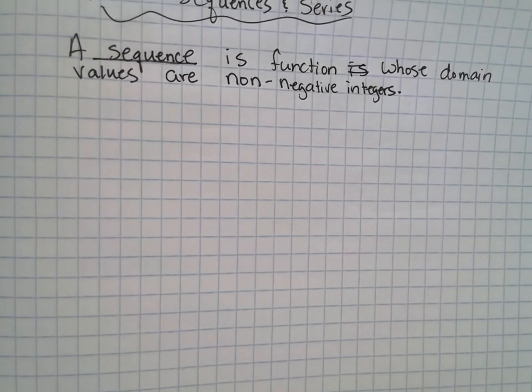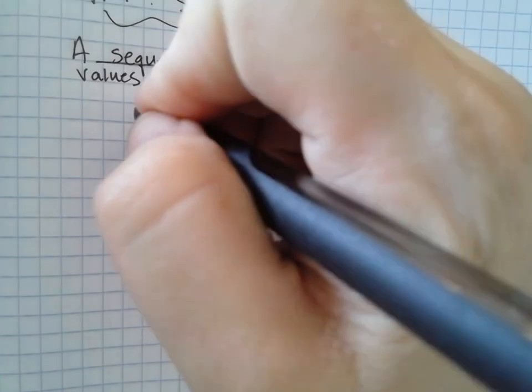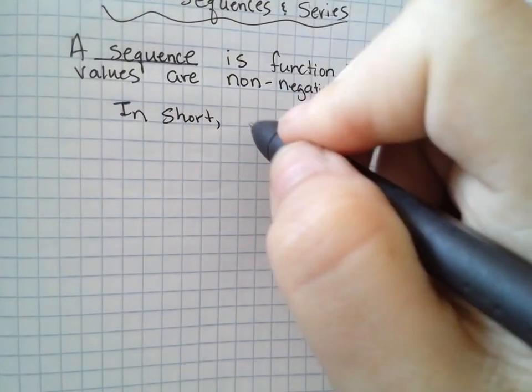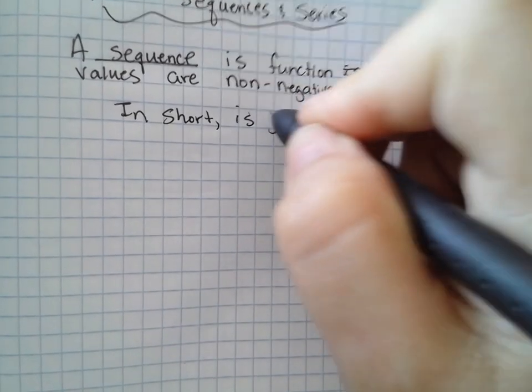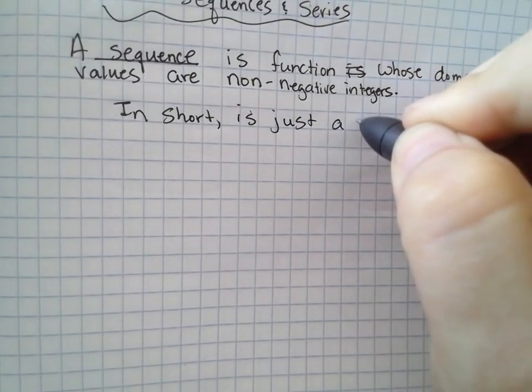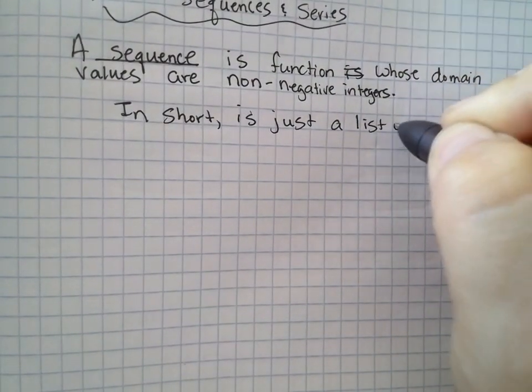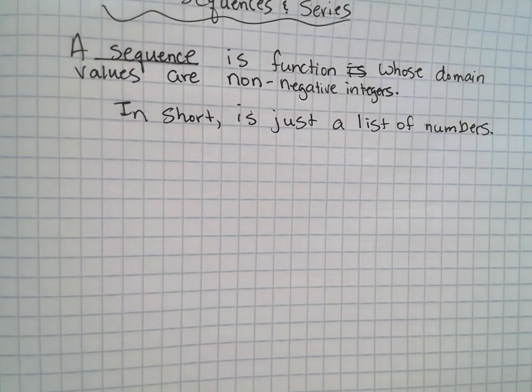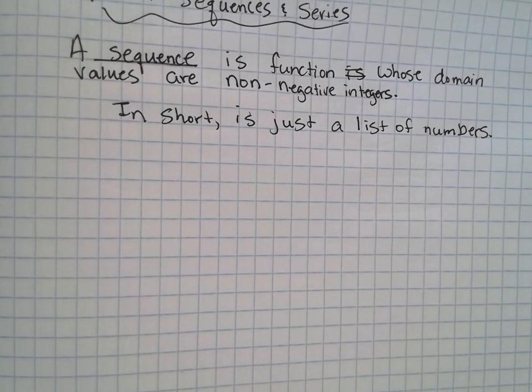In short, a sequence is just a list of numbers. At the end of the day, a sequence is just a list of numbers.